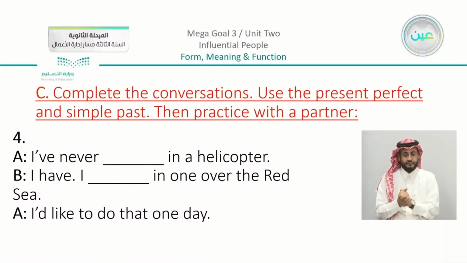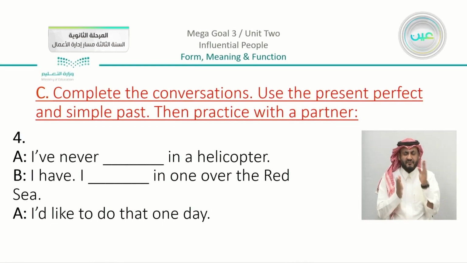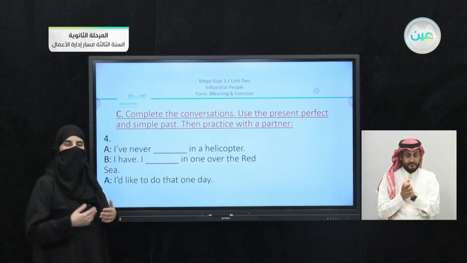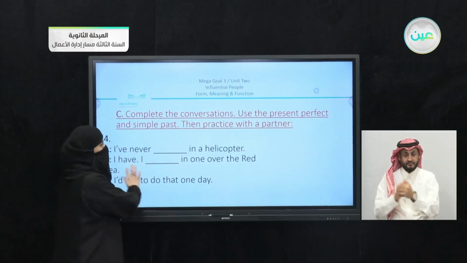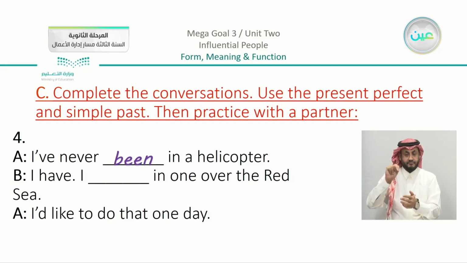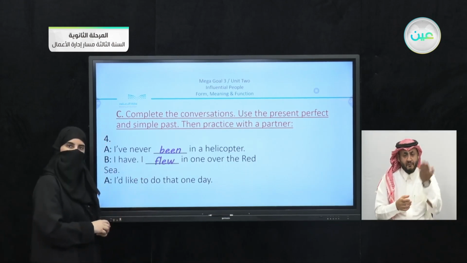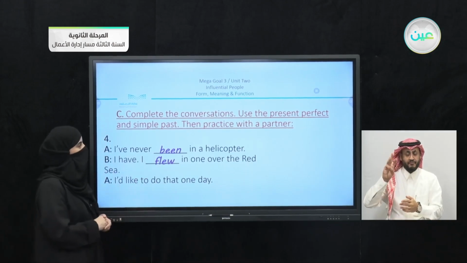Coming to number 4, I've never blank in a helicopter. So here it is easy to see that we have here the abbreviation I've never, I have never. So that's why you are going to directly use the past participle. So we have here I have never been in a helicopter. I blank in one over the Red Sea. So we're talking about a past action or previous action here. So we can say that I flew in one over the Red Sea. I'd like to do that one day.